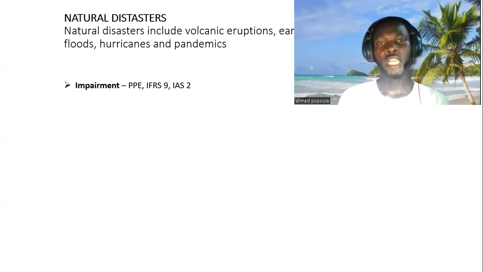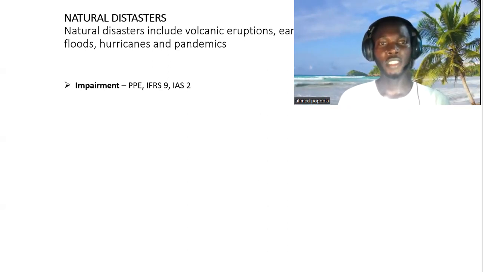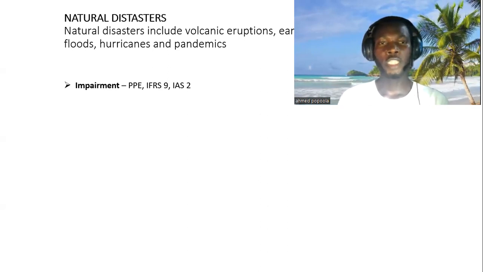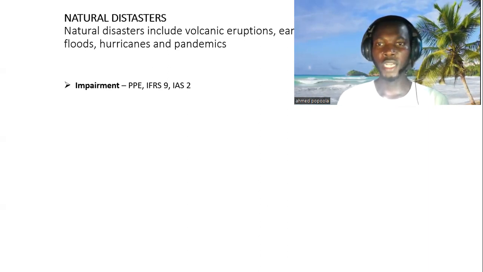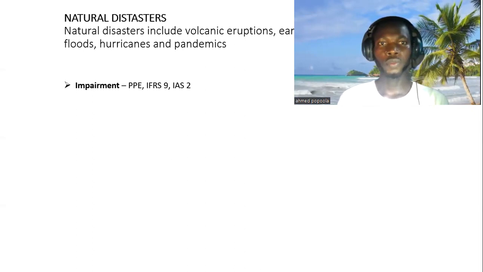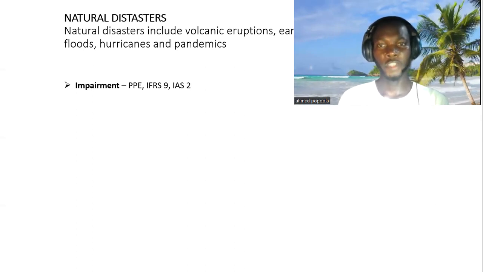Now, the area that the entity needs to consider for impairment is that of the financial assets measured at fair value through other comprehensive income, and the financial assets measured at amortized cost, right? So there is no need to assess impairment on those financial assets measured at fair value through profit or loss, right? So the other area that the entity needs to consider for impairment is that of inventory.